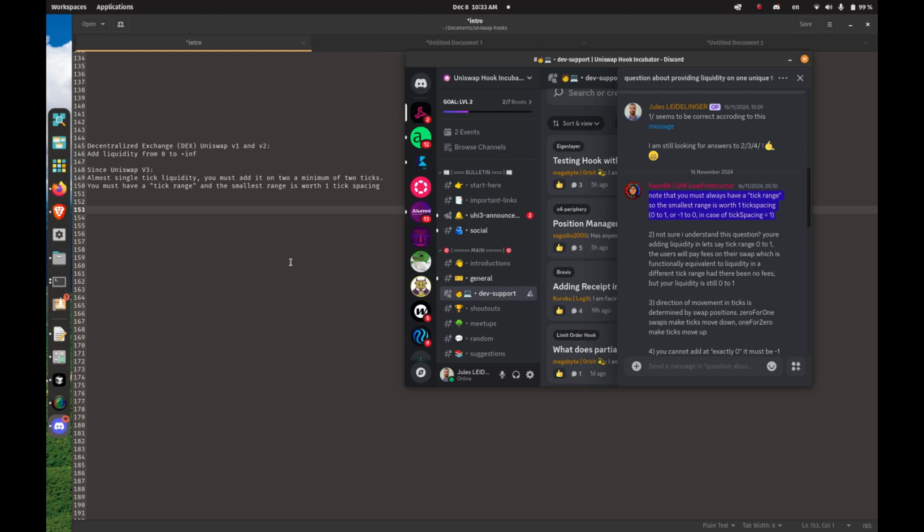Historically, on decentralized exchanges, before Uniswap v2, you had to add liquidity over a range from 0 to plus infinity. Now, since Uniswap v3, you can add liquidity on a smaller range, and this range has to have a size of at least 2 ticks. So we will use this feature, and we will add liquidity over only 2 ticks.